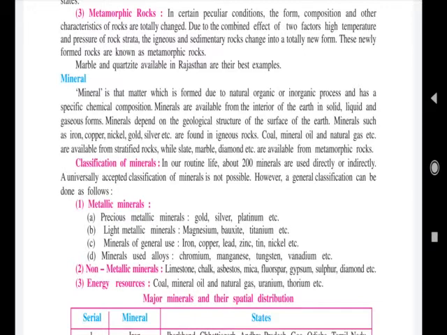So I will make you understand through some videos how the rocks are formed, which minerals are found in which states of India, and in which districts of those states. Here are the videos related to rocks and minerals. Watch them carefully and understand.